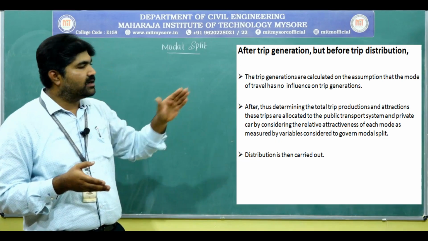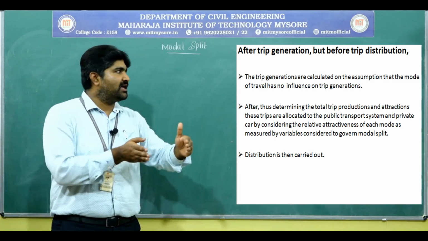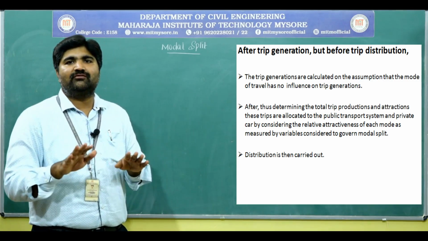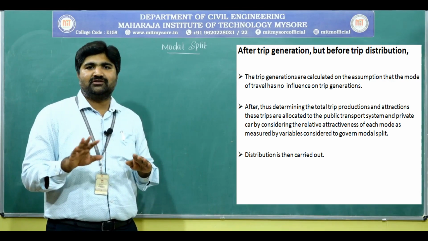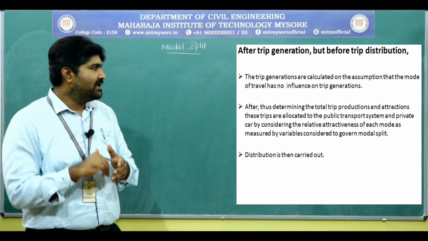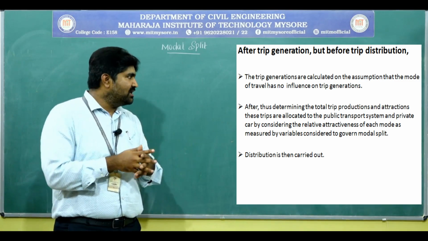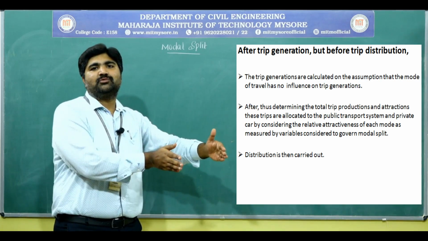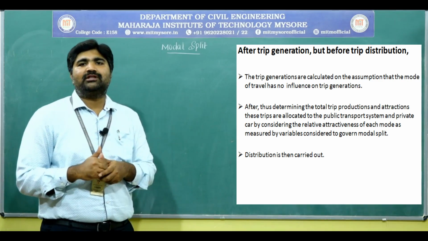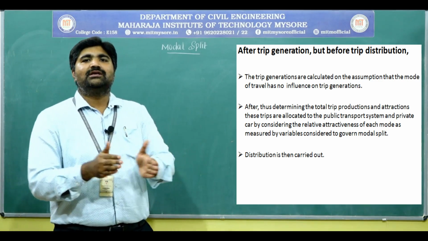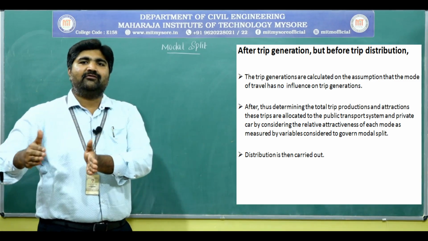Next stage, that is after trip generation but before trip distribution. The trip generations are calculated on the assumption that the mode of choice has no influence on the trip generation. Here, the mode of choice of travel has no influence on the trip generation. After determining the total trip production and attraction, these trips are allocated to public transport trips and private vehicle trips. After coming to know the total productions and attractions, we are going to separate them, allocating them to the public transport system and private vehicle usage.